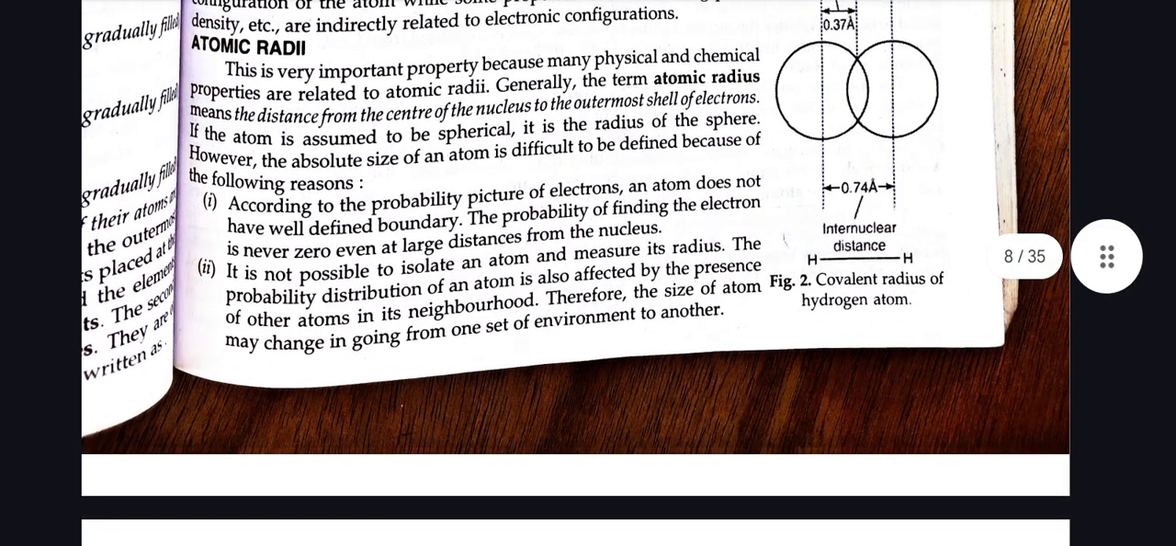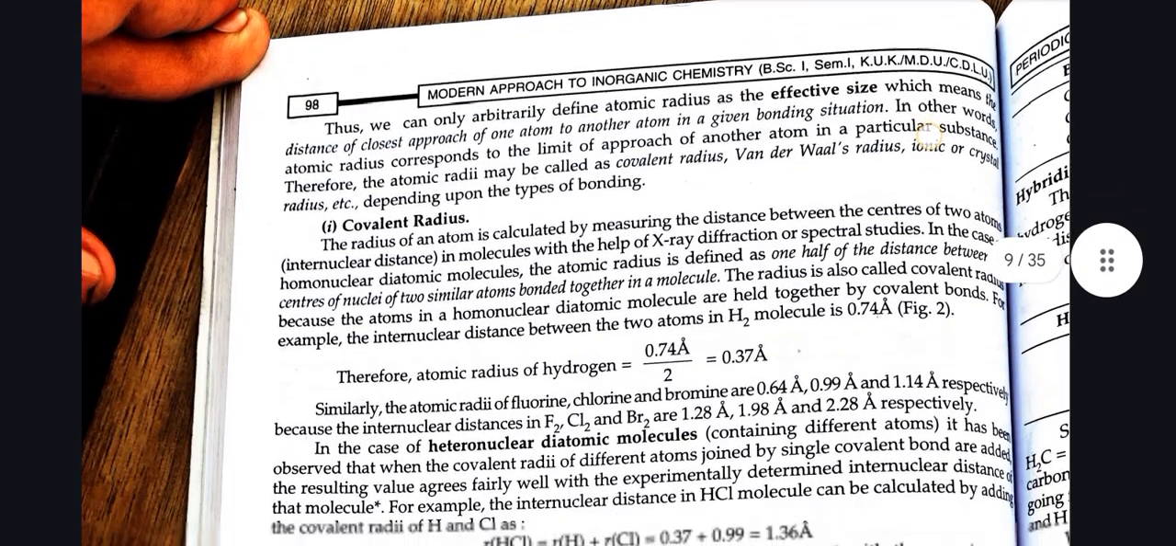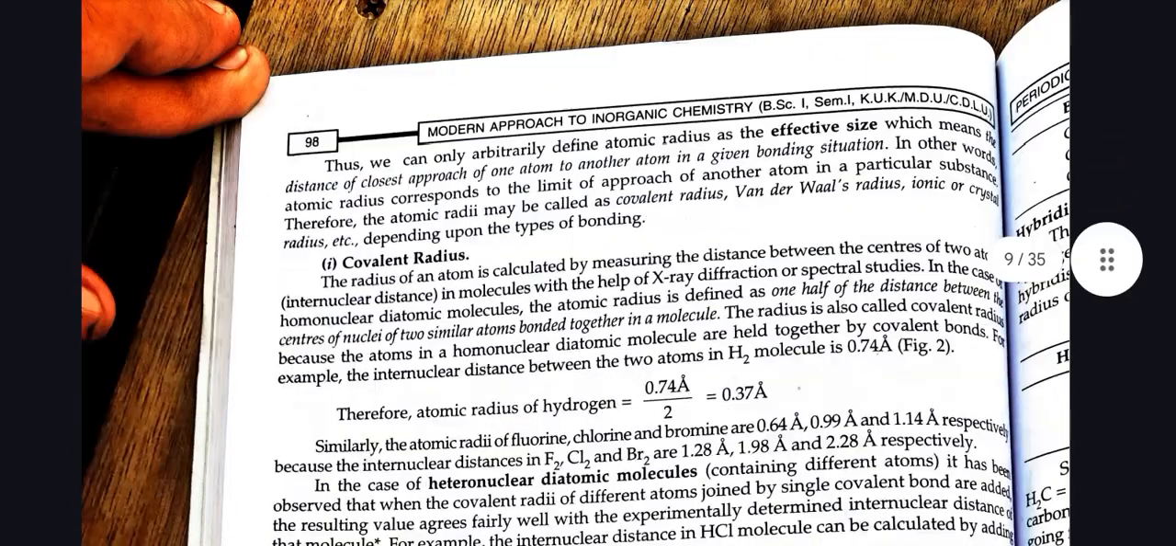Thus, we can only arbitrarily define atomic radius as the effective size, which means the distance of closest approach of one atom to another atom in a given bonding situation. There are many atomic radii which are classified as covalent radius, van der Waals radius, ionic or crystal radius, etc., depending upon the type of bonding. First we discuss covalent radius.